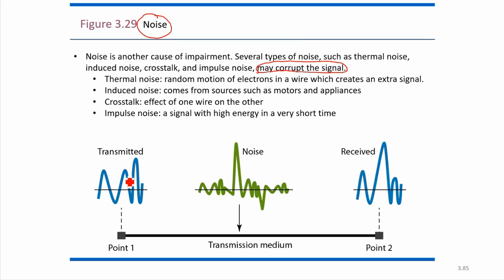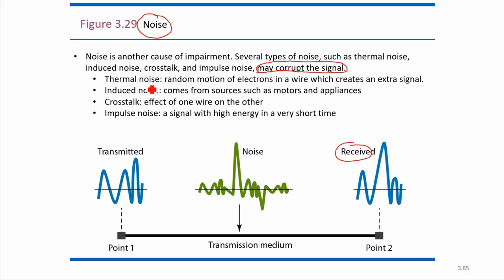So this was the transmitted signal. In the transmission medium, there was a noise. Noise, in the sense that at a particular time there will be a very random, sharp peak. That is nothing but the noise. If this mixes with the transmitted signal at that particular time, then instead of low amplitude, it is going to show a very high output amplitude at the receiver. This is basically because of the noise.